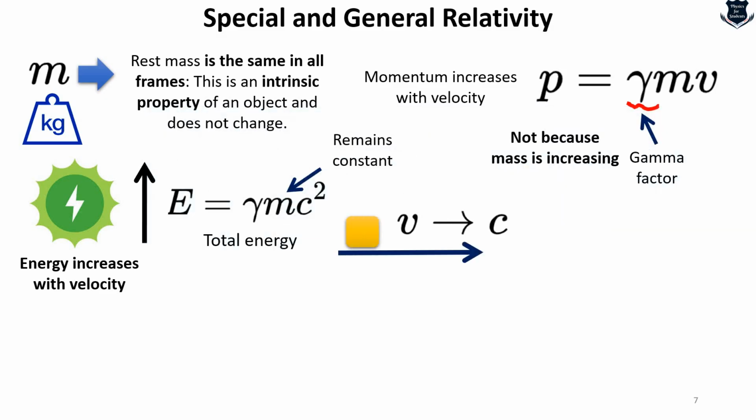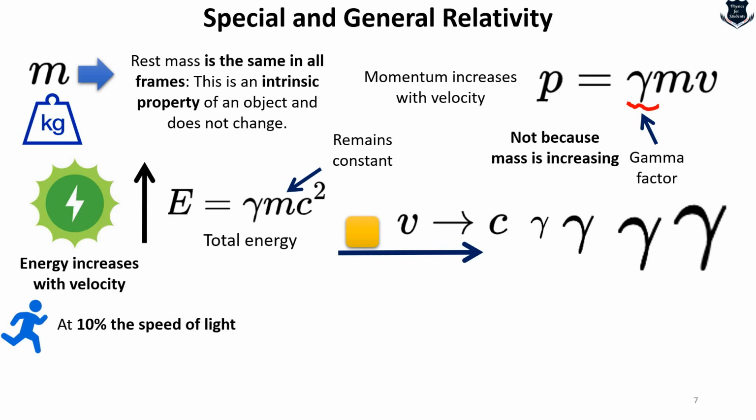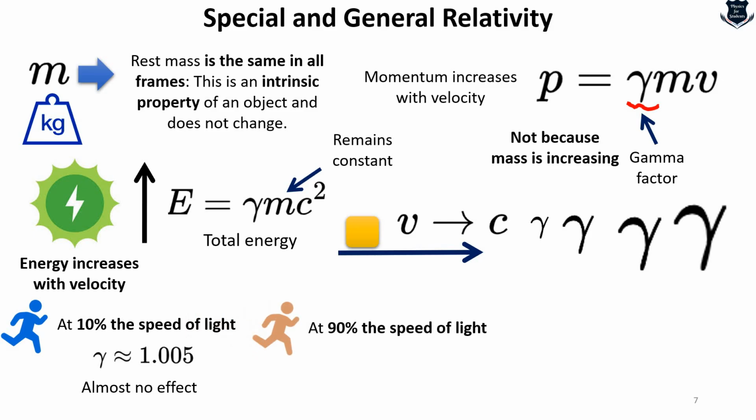Now, when we take a block, or say any object, as its velocity moves close to the speed of light, the momentum approaches infinity, as this gamma factor increases and keeps on increasing. When we say that it keeps on increasing, I would like to show you an analogy. Suppose you are moving at 10% of the speed of light. By computing the Lorentz factor, we get something like 1.005, which is almost no effect. If we take 90% of the speed of light, the gamma factor is close to 2.3. Well, yes, it is a very big effect.